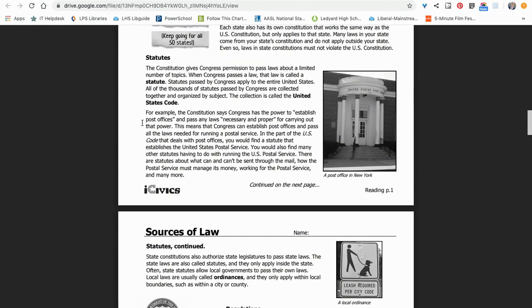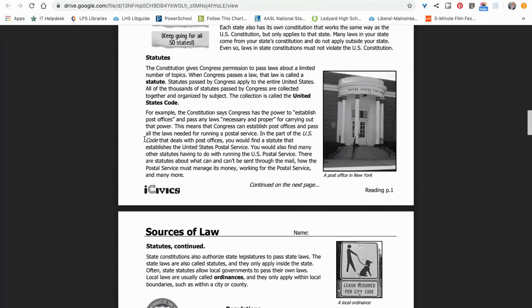For example, the Constitution says Congress has the power to establish post offices and pass laws necessary and proper for carrying out that power. This means that Congress can establish post offices and pass all the laws needed for running a postal service.